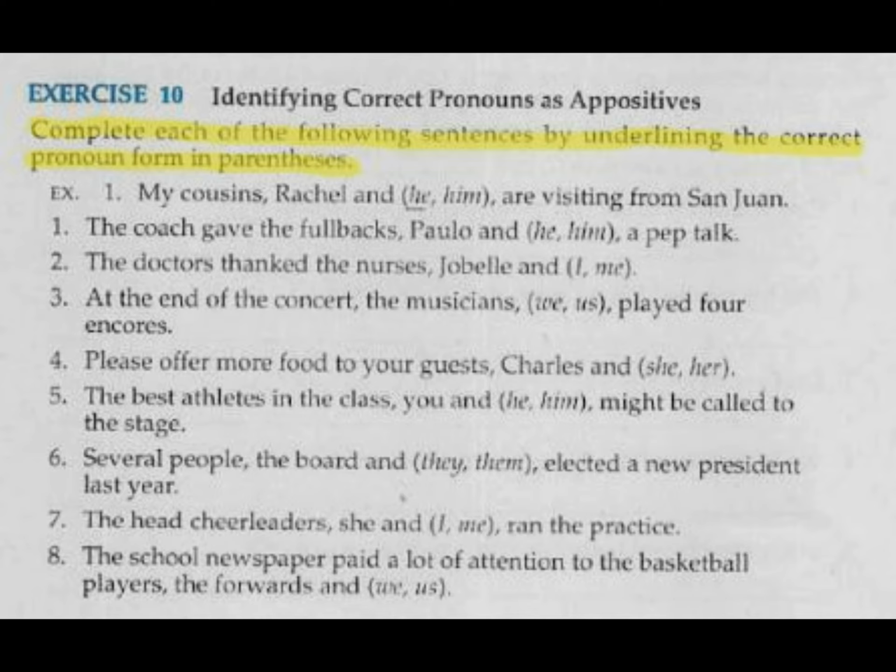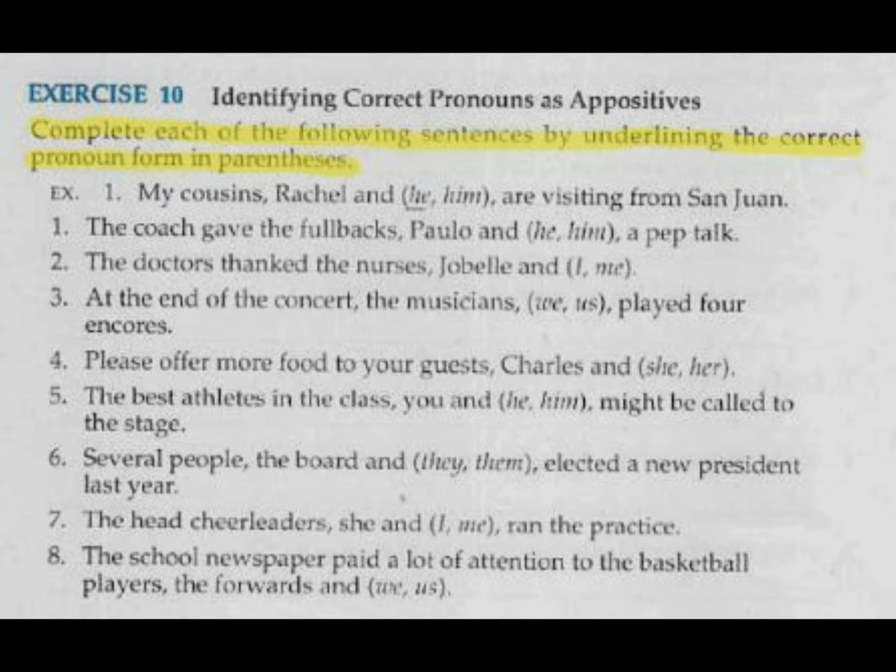Here are the instructions. Complete each of the following sentences by underlining the correct pronoun form in parentheses. Example, number 1. My cousins, Rachel and he or him, are visiting from San Juan. Now what you need to decide there is, should it be he acting as a nominative case pronoun or him acting as an objective case pronoun? Now you see that it's renaming cousins, so you'll need to choose the one that should rename the subject cousins in the sentence, so it should be nominative he.